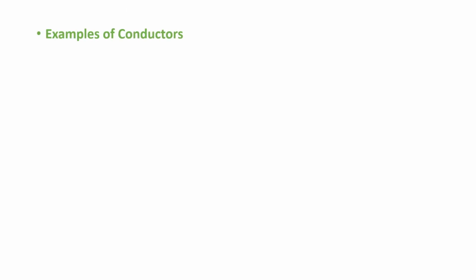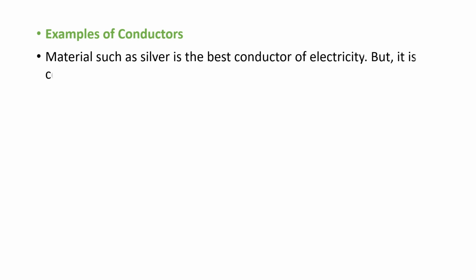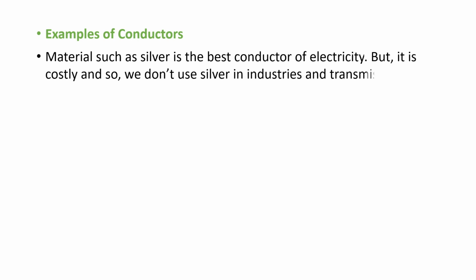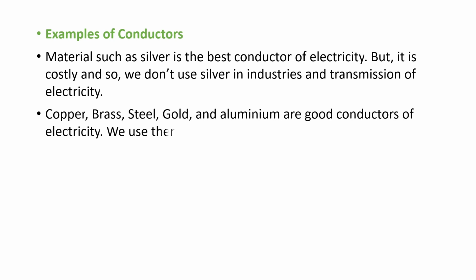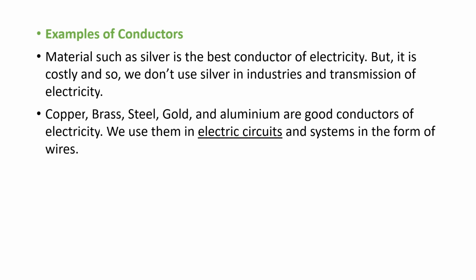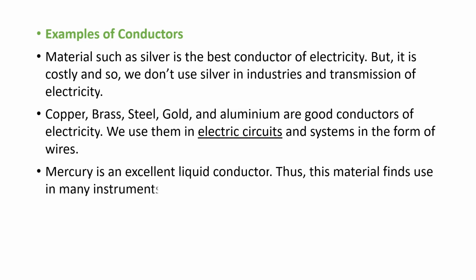See now the examples of conductors. Silver is the best conductor of electricity, but it is costly and so we don't use silver in industries and transmission of electricity. Copper, brass, steel, gold and aluminium are good conductors of electricity. We use them in electric circuits and systems in the form of wires. Mercury is an excellent liquid conductor. Thus, this material finds use in many instruments such as thermometers.